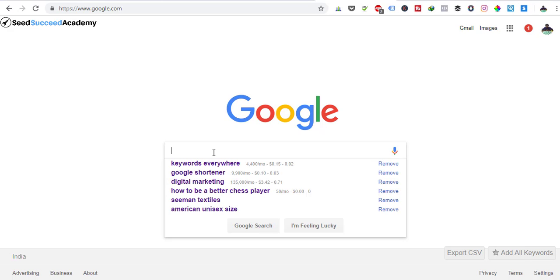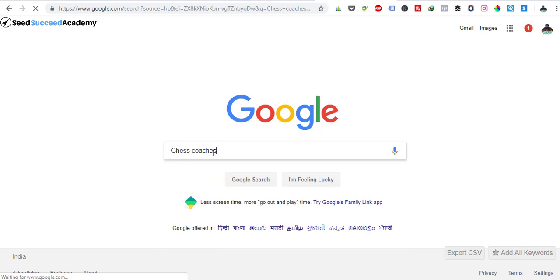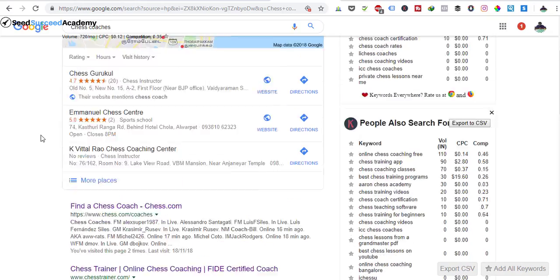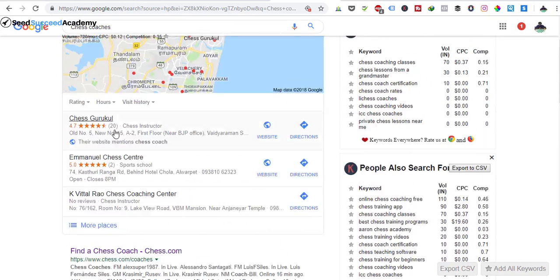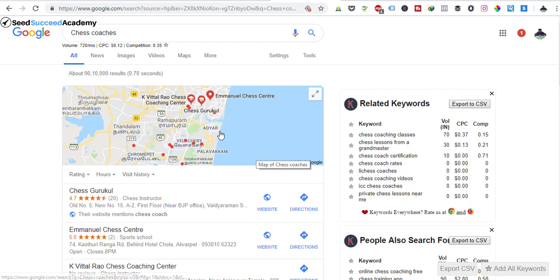Once you have your target ready, say you want to write about chess coaches, what you want to do is type that out in Google. Just looking at Google, you'll be able to get ideas on what's ranking and what's not ranking. Now, there are no ads run on this particular topic, at least not in India.